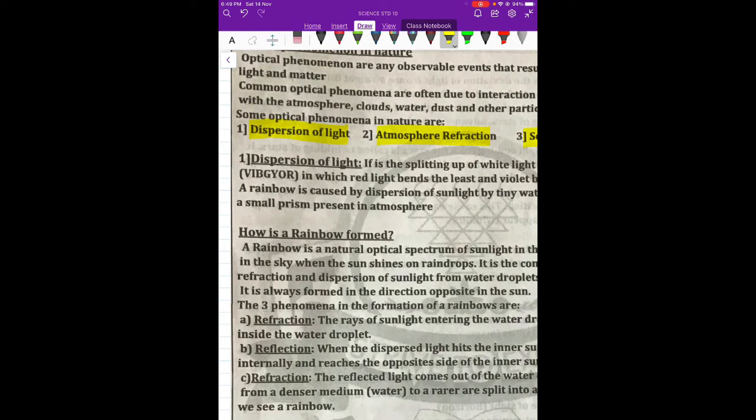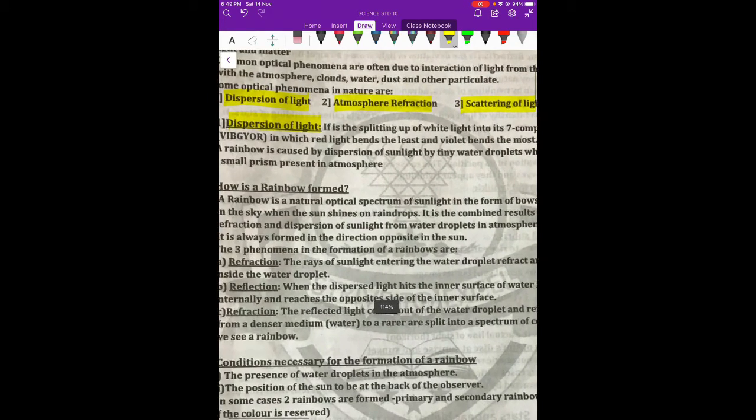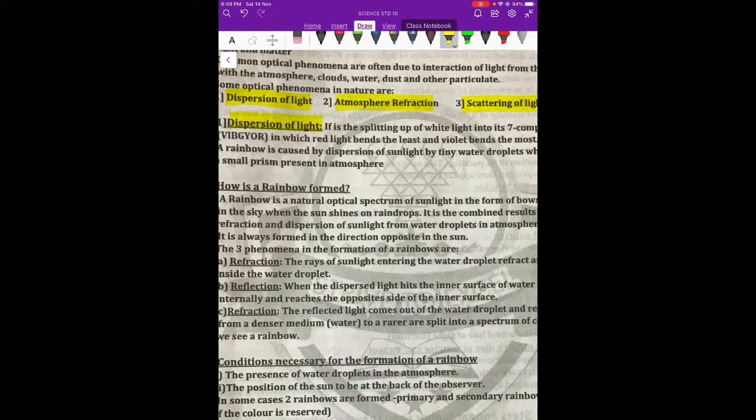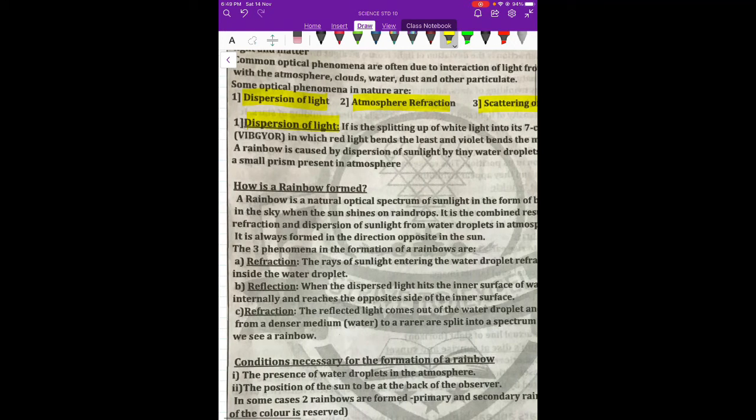Dispersion of light, as we have already studied in the prism part, means that when white light is passed through a prism, or in fact through water droplets, we see that the light splits into its constituent colors called VIBGYOR. We have studied this: violet, indigo, blue, green, yellow, orange, and red.